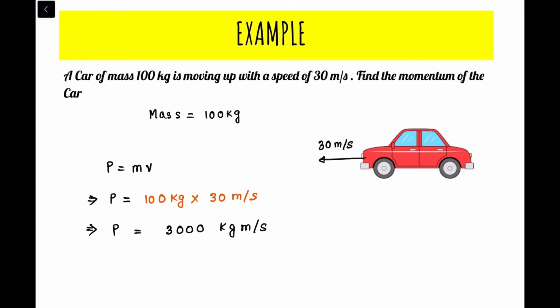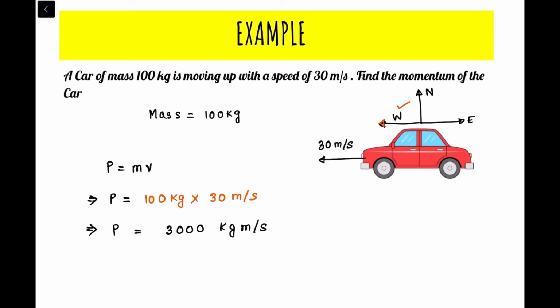But still the question isn't over. Since momentum is a vector quantity, we need to specify the direction in which the momentum of the car acts. So in order to do that, let me just take this as the north. Okay, this direction as the north, this direction as the east, and this direction as the west. Okay, so in which direction is the car going? Yeah, very good. The car is actually going in the west direction.